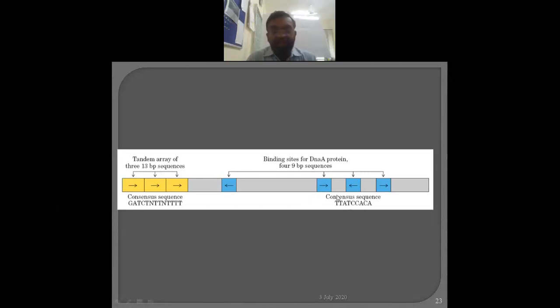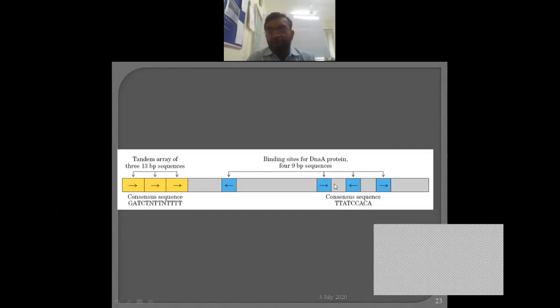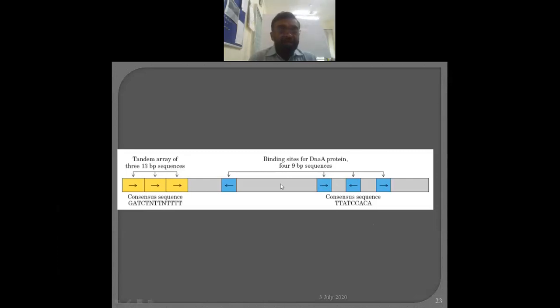Here these are in a different orientation. Here you will find the orientation is exactly opposite to this, and hence these are the regions where DnaA has affinity to bind. Only to this region can DnaA bind. Why? Because of the presence of this consensus sequence, there is a complementary structure as far as the DnaA proteins are concerned. Now, just neighboring to this, there is another consensus sequence. Consensus means constant, there is no modification.